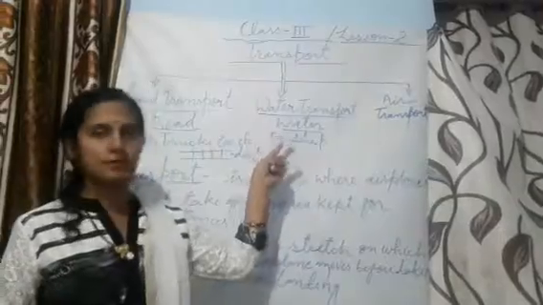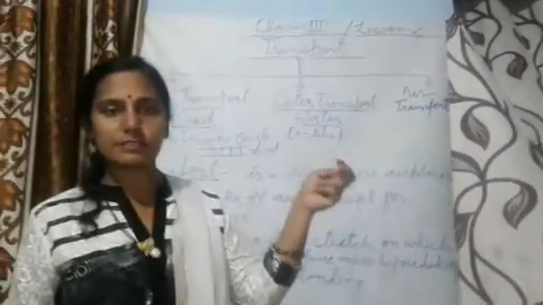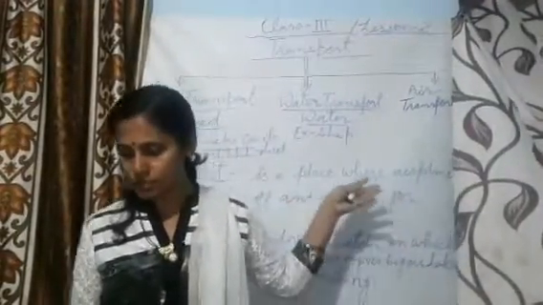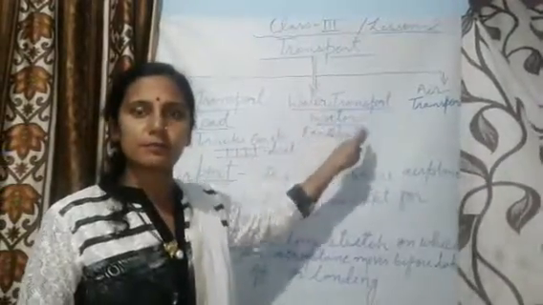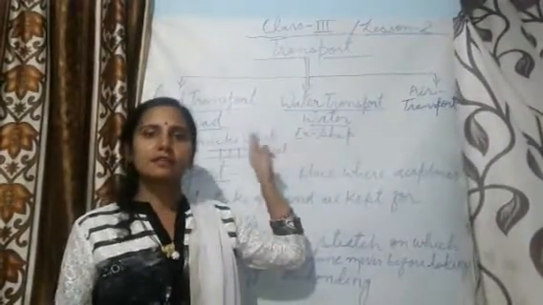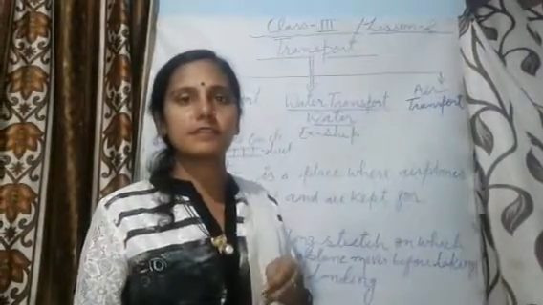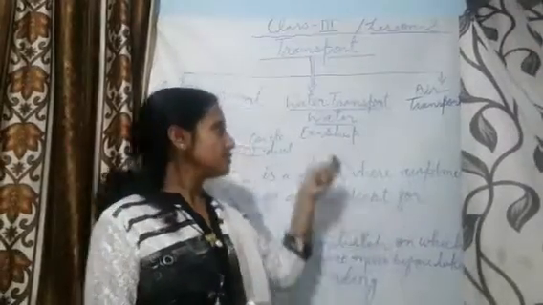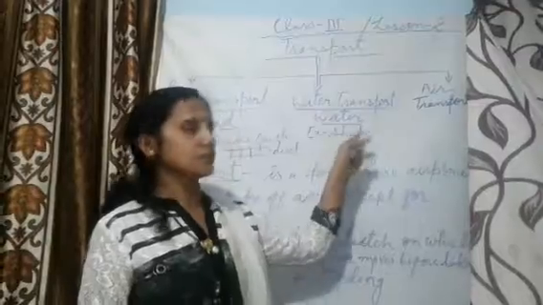There are two types: transport that carries goods, and transport that carries people also. With the help of water transport, people can go to different countries. They can cross rivers and seas. So these means of transport are called water transport.